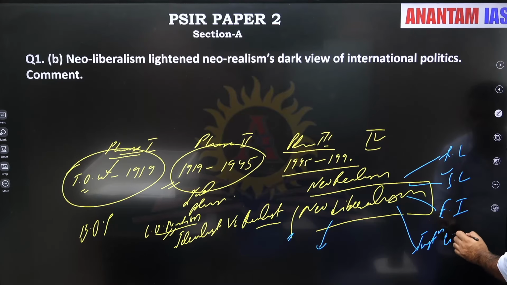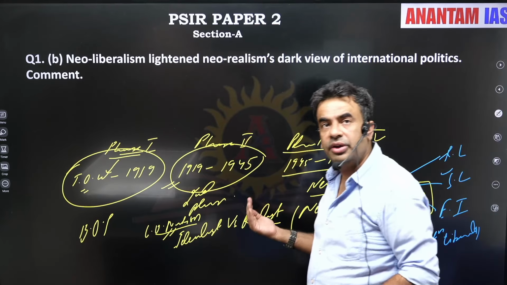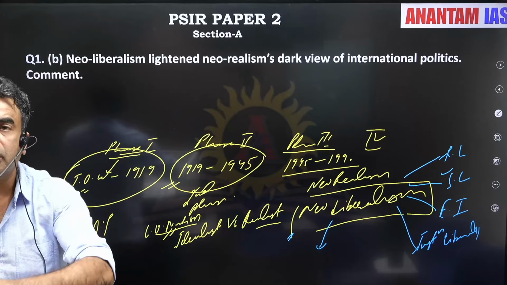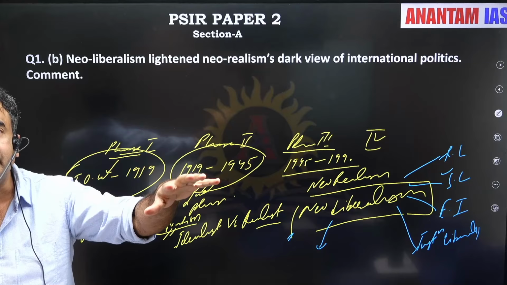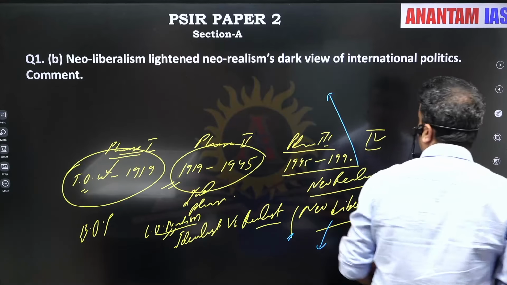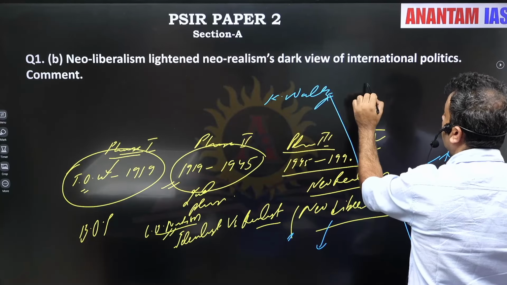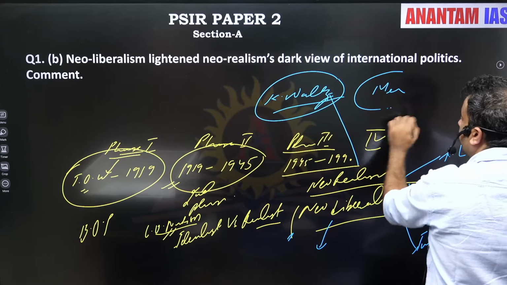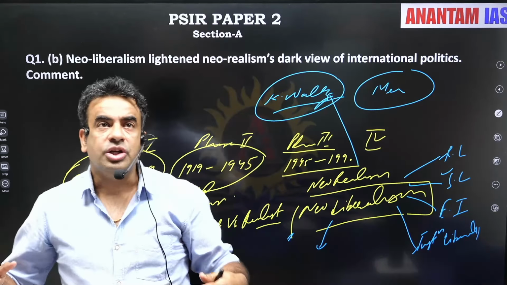We saw the strengthening and growth of international institutions during this phase. So it felt that the politics of the world would now move on the lines suggested by neoliberals, but then emerged Kenneth Waltz, the neorealist, and Mearsheimer, defensive realist and offensive realist, and they tilted the scale back again towards the school of neorealism.